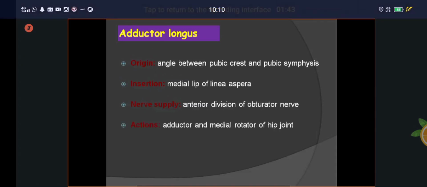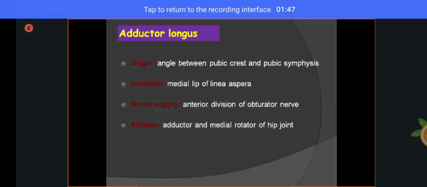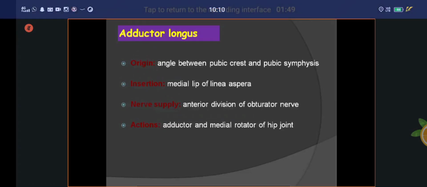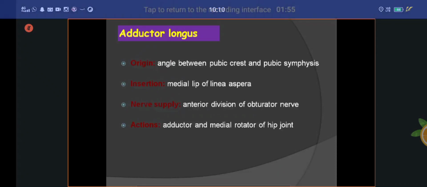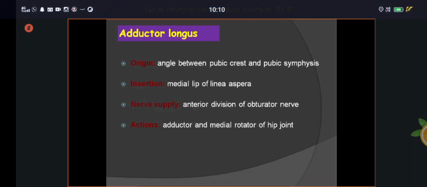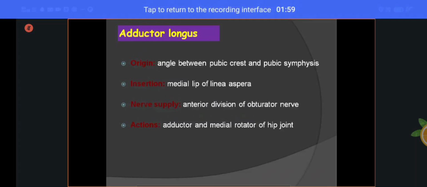Next, coming to the action. The action is mainly the powerful adductor as well as medial rotator of the hip joint. Adductor as well as medial rotator of the hip joint. That is called the action of the adductor longus.